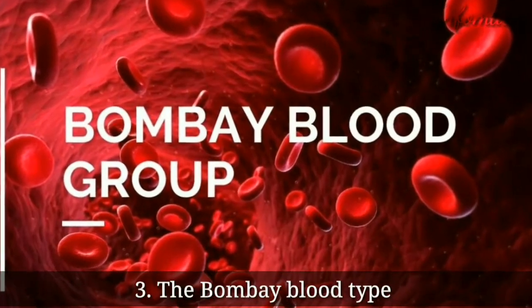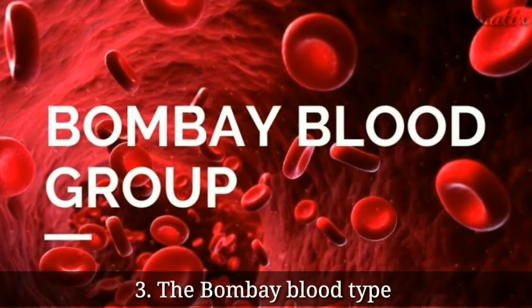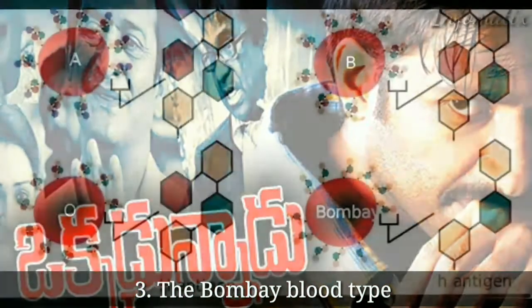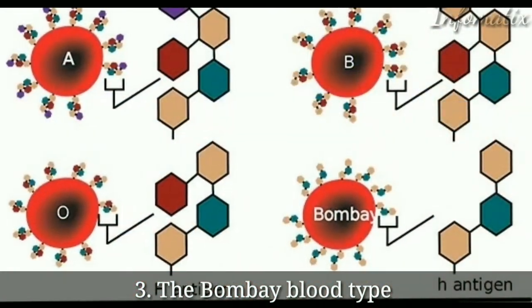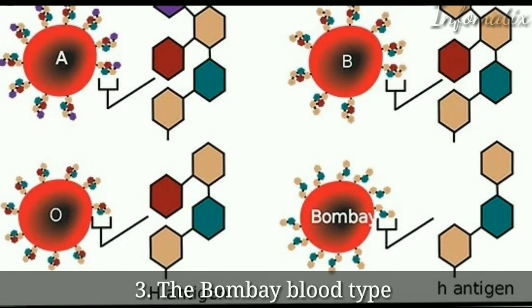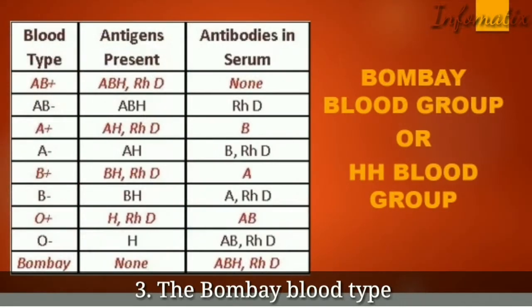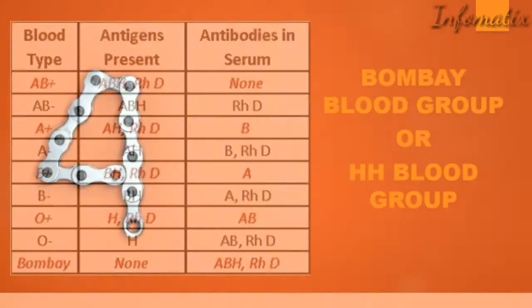Similarly, the Bombay phenotype, or Bombay blood, on which many movies were released in different languages in India, was first discovered in Bombay in India. This type has no A or B antigen on the RBCs. Actually, by definition, it fits in the O blood group, but in Bombay blood, there is a void of A and B antigen as well as the common H antigen, which is also present in the ABO system.